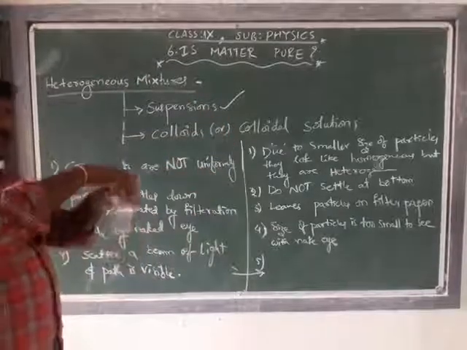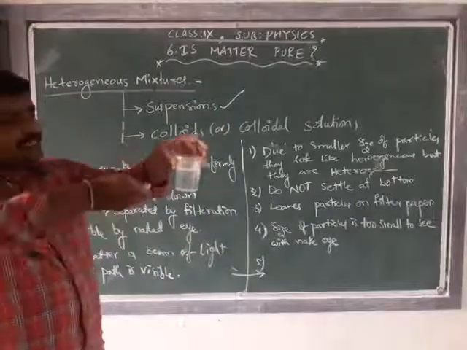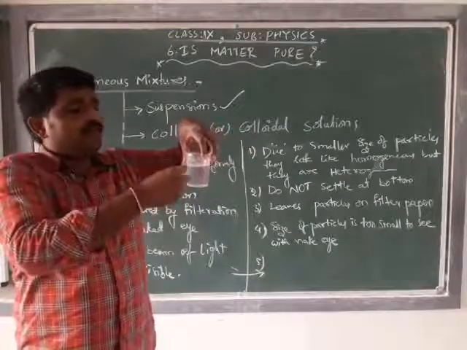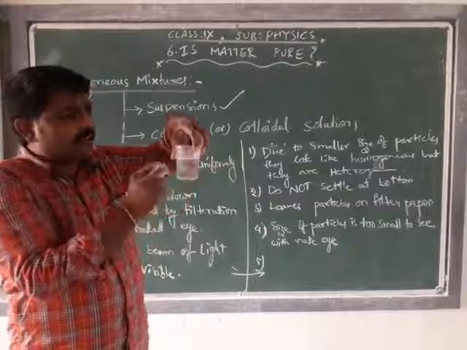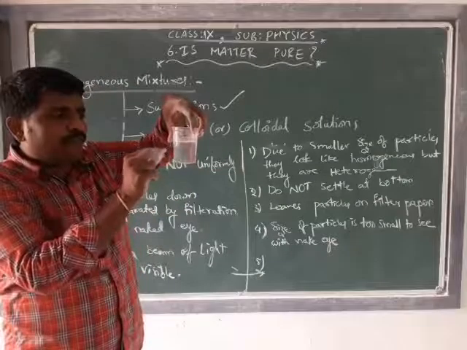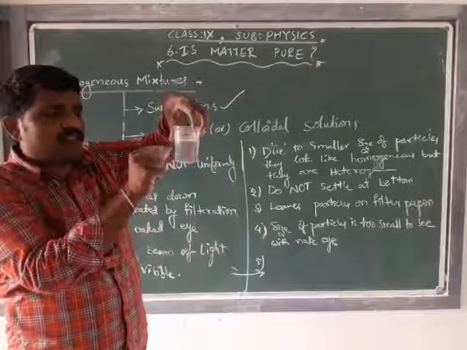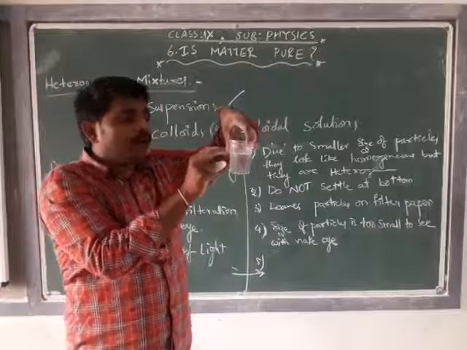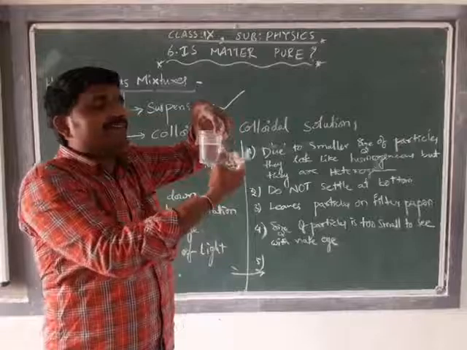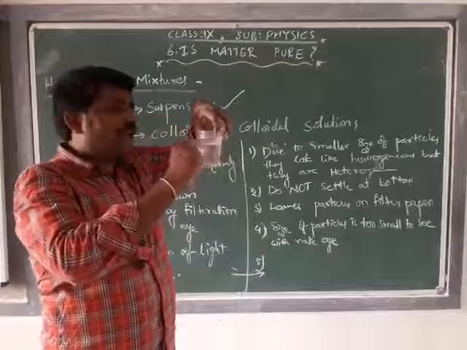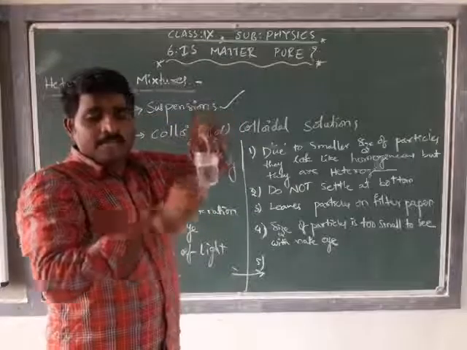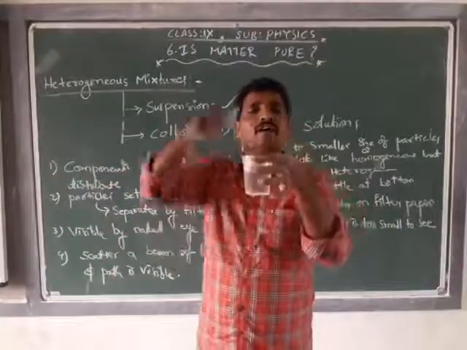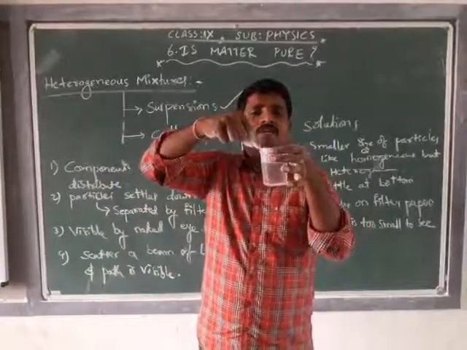And if we switch on a torchlight at this point, the particles of the chalk, or the particles present in the suspension, are going to scatter that light, and we will be able to see the beam of light passing through this suspension. I hope you understood.